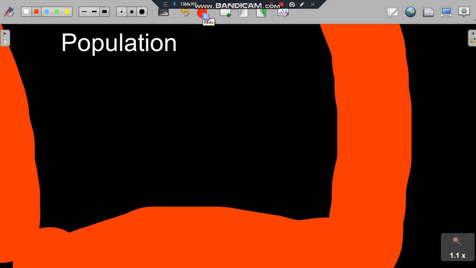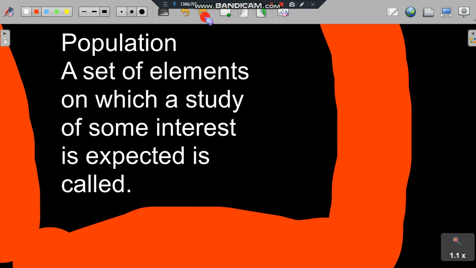Now we have to understand that a population is a big part of a small group. Actually, it is a set of elements on which a study of some interest is expected, and it is called a population. A population is nothing but a set of elements on which a study of some interest is expected.